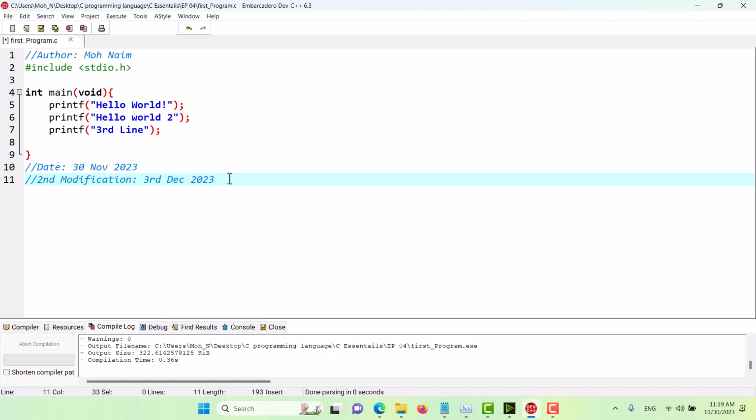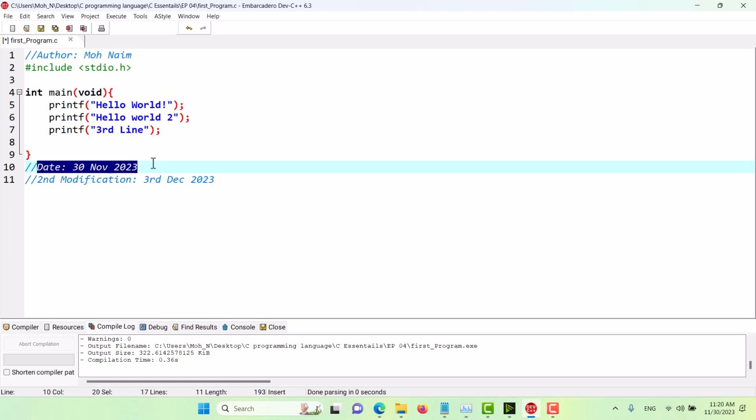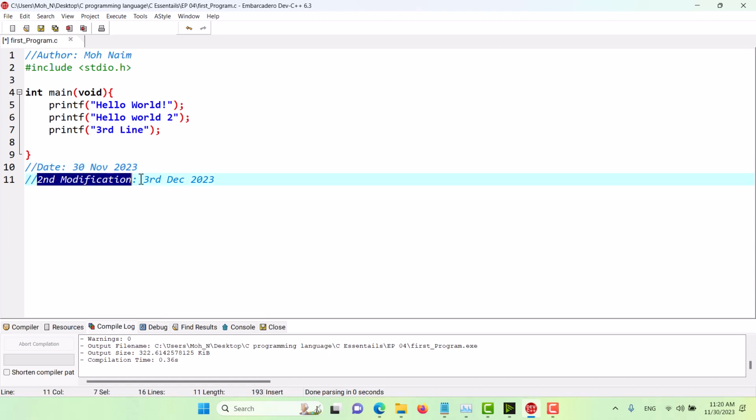These are two lines of comments, and for them we have used two single line comments, each with two backslashes. You can write only a single line in front of each.